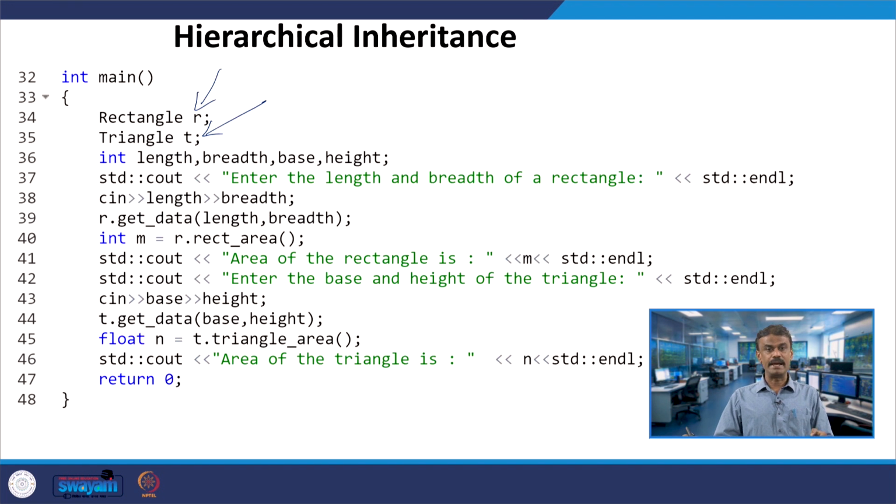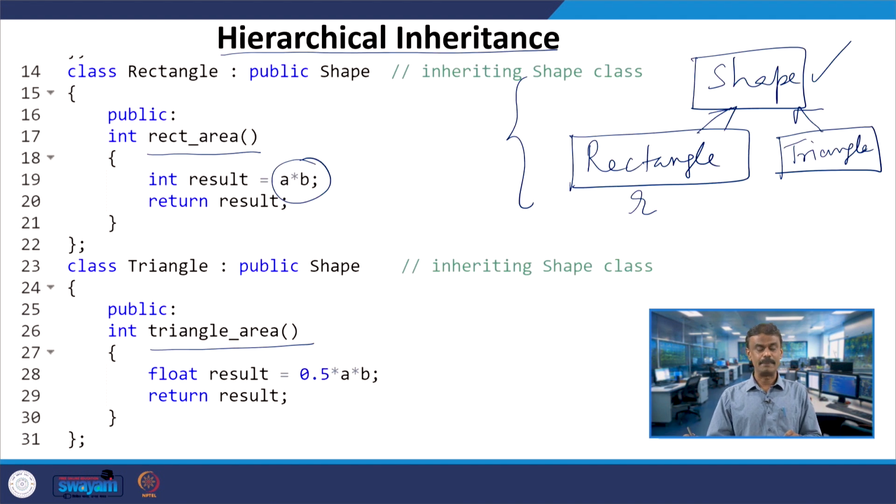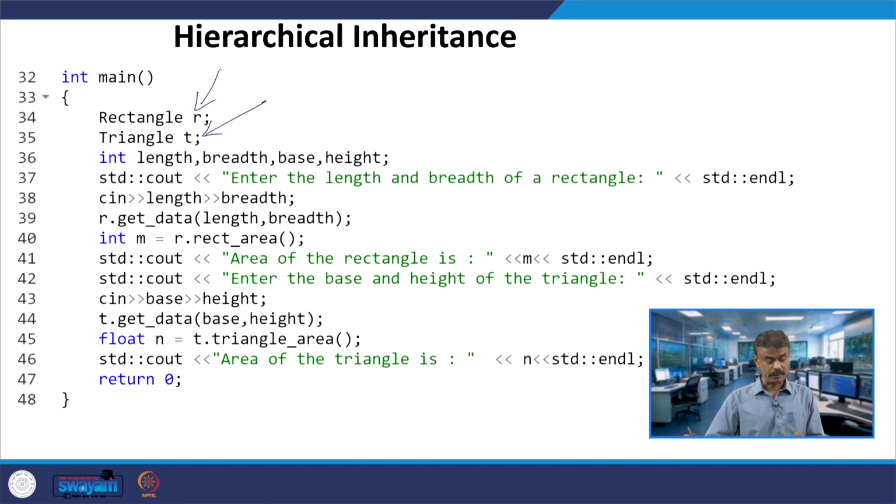That will invoke get_data, and you are passing length and breadth. Assume that I am passing, without loss of generality, 10 and 20: length is 10 and breadth is 20. R is invoking get_data.